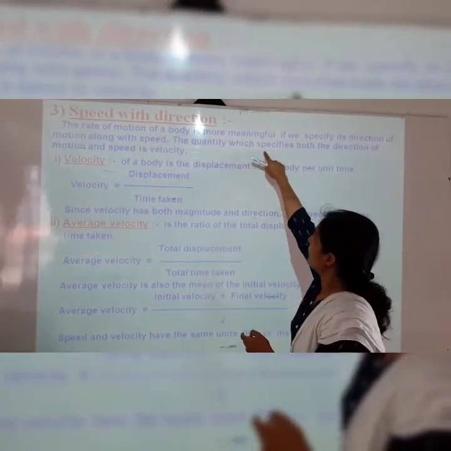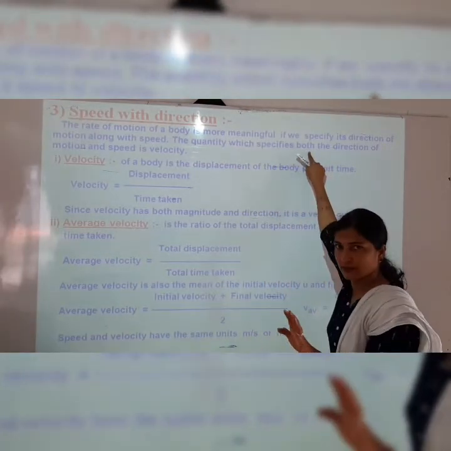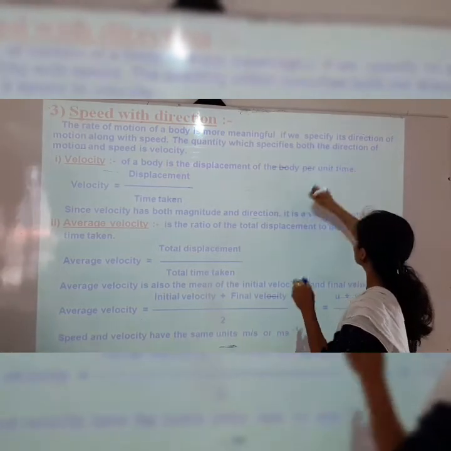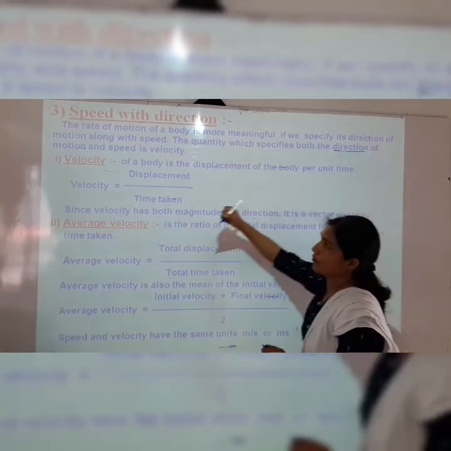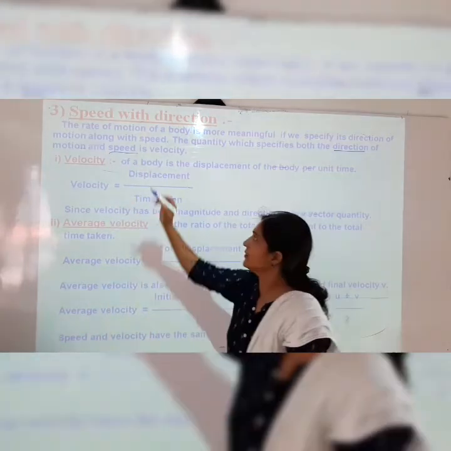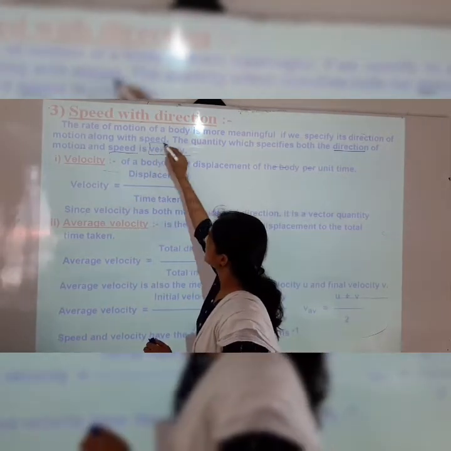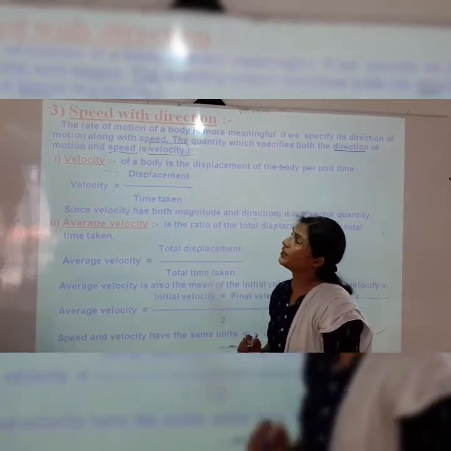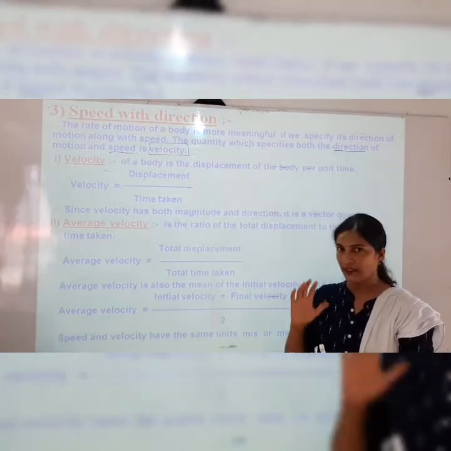The quantity which specifies both direction of motion and speed is called velocity.